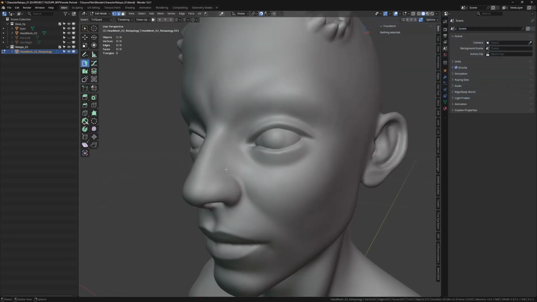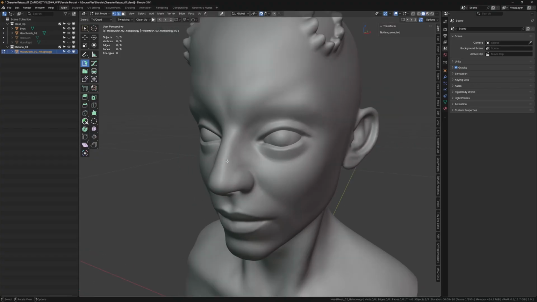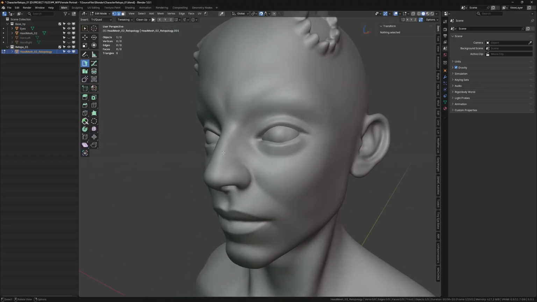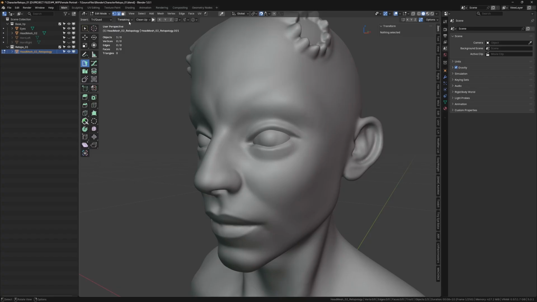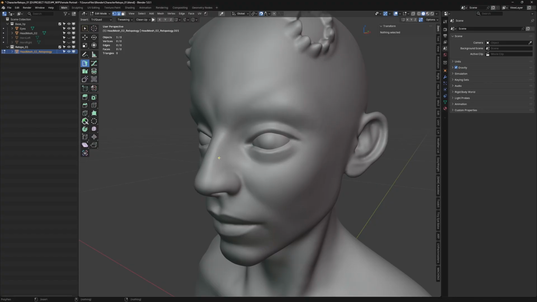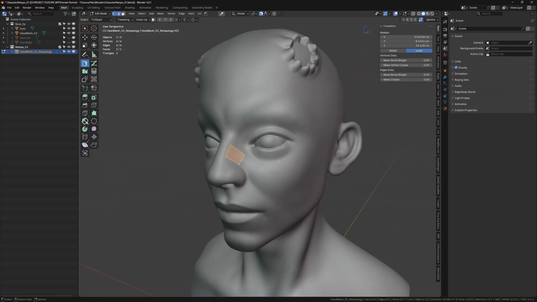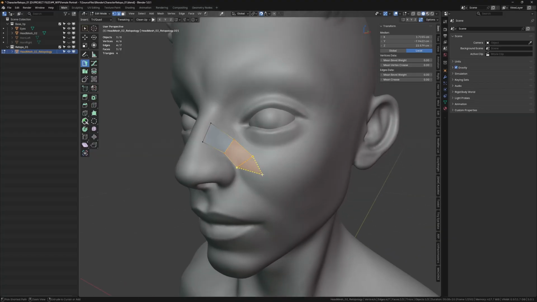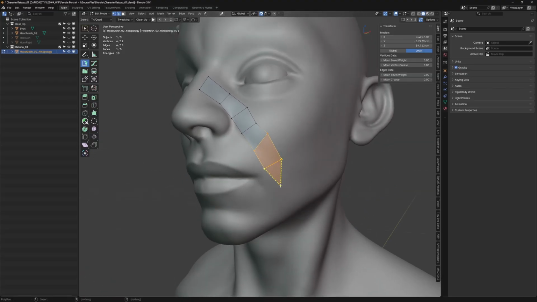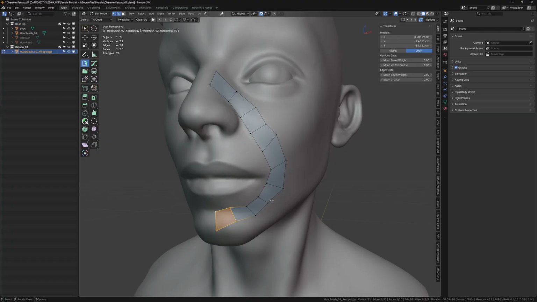In this, how the polypen works is we hold control to create new points. If I don't hold control, it's going to be in the tweak mode. As you can see, the default mode is tweaking, and once I hold control, it's going to give a small preview of where the new edge is going to be created. A point is going to be created, and I can create points like this. Once I create 2 points, the third point is going to create a tri, and the fourth point will make it into a quad. That's how this tool works. Very simple. I'm just going to have to click a few times, and this will create a topology. So I'm just going to start creating the smile line around this character. Right now I'm just being rough.